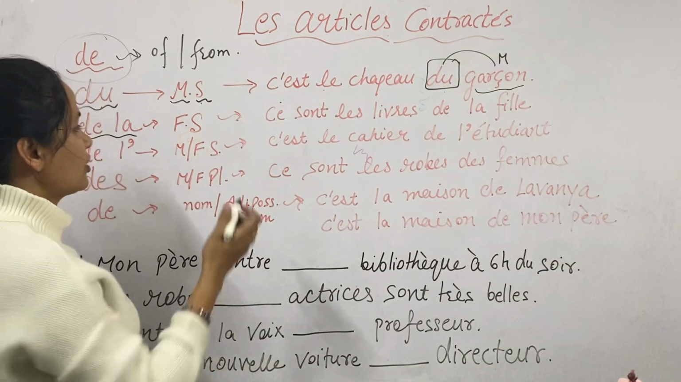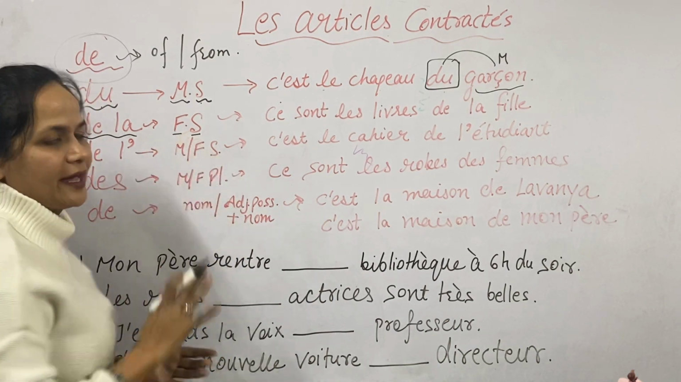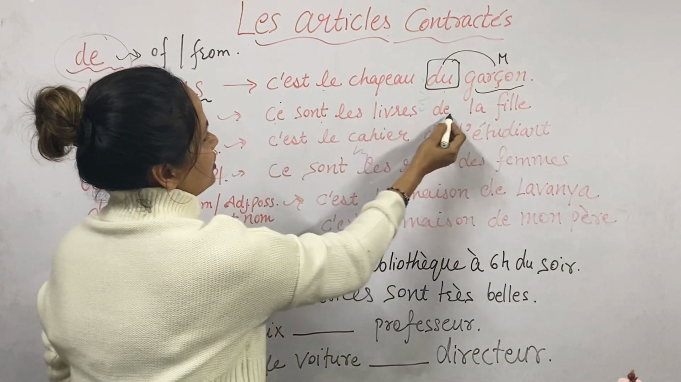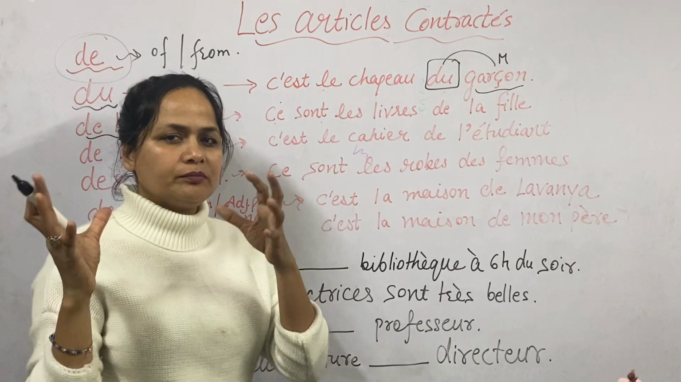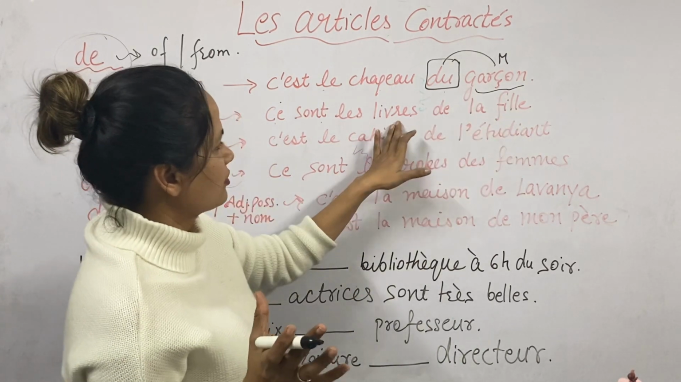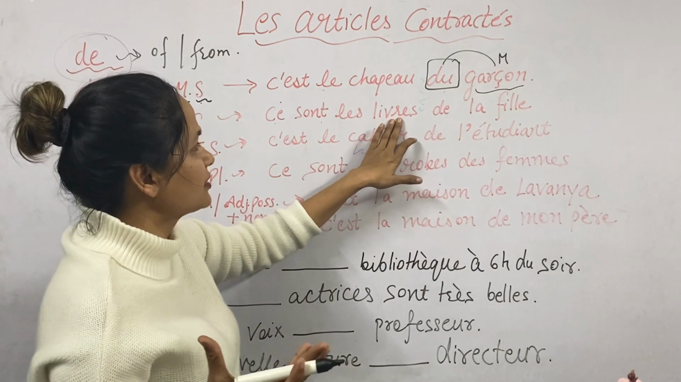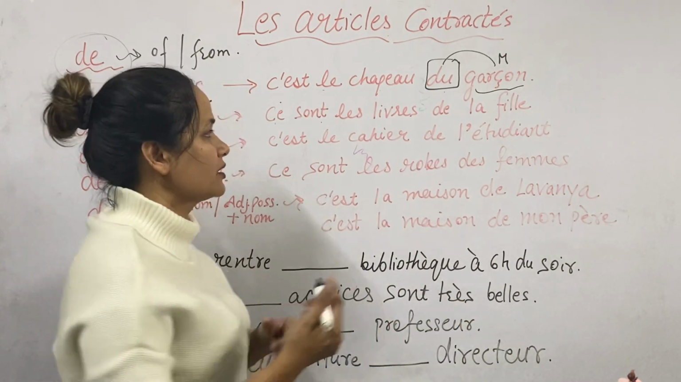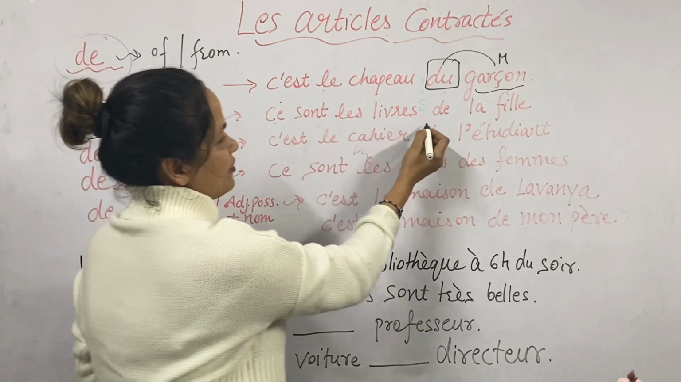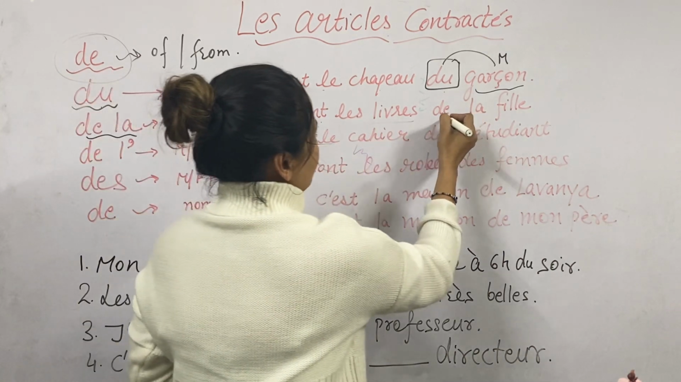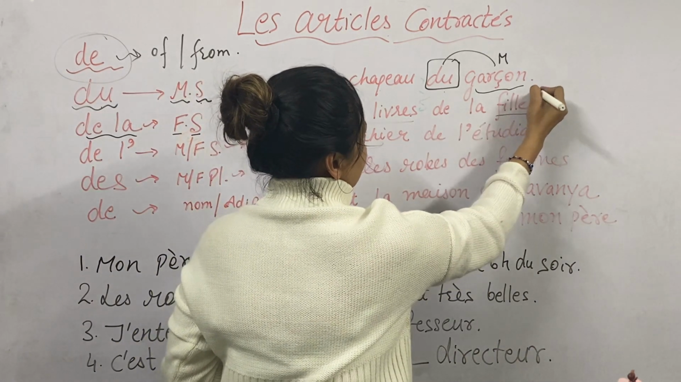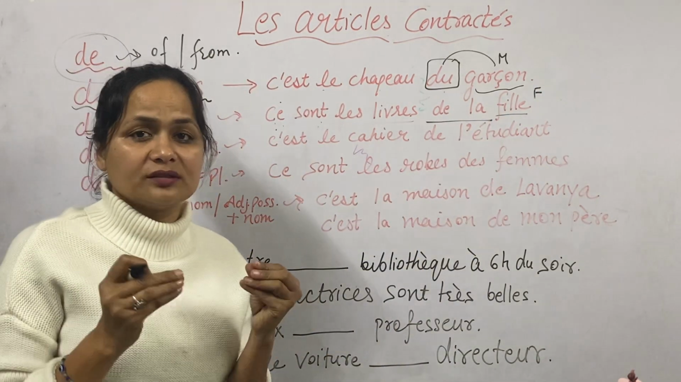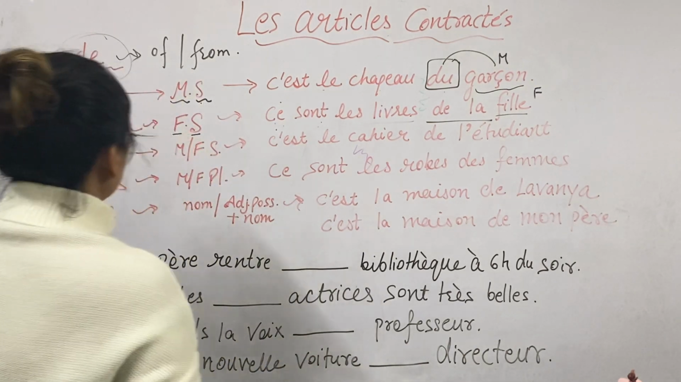De la. Vous utilisez pour féminin singulier. Now here is an example. Ce sont les livres de la fille. So these are the books of the girl. Livre is book, right? So if I say it in English, these are the books of the girl. Now how will we do it? Ce sont les livres. Whatever your character is, here the character is fille and it is féminin singulier. De la. So, ce sont les livres de la fille. Okay. Move to the next.